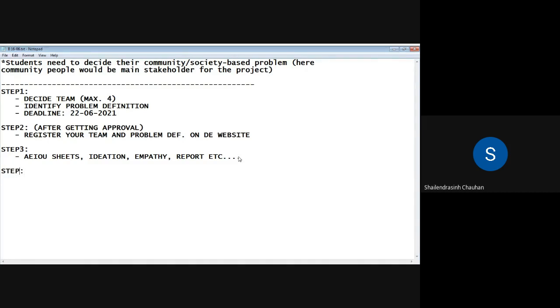Step number 4. We'll be having presentation. So whichever things you have done, the way you are going to solve your issues or address the challenges, all those things you need to represent in presentation and submission. So we will be having submission and presentation both on 14th and 21st of July.